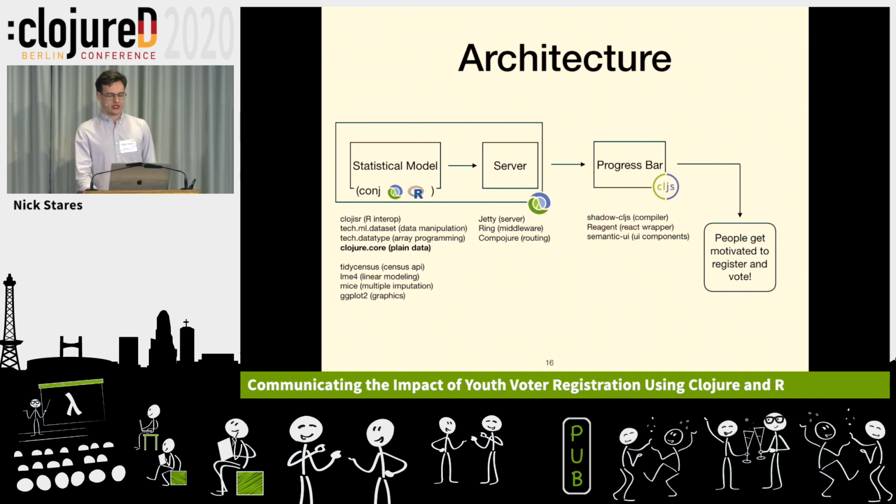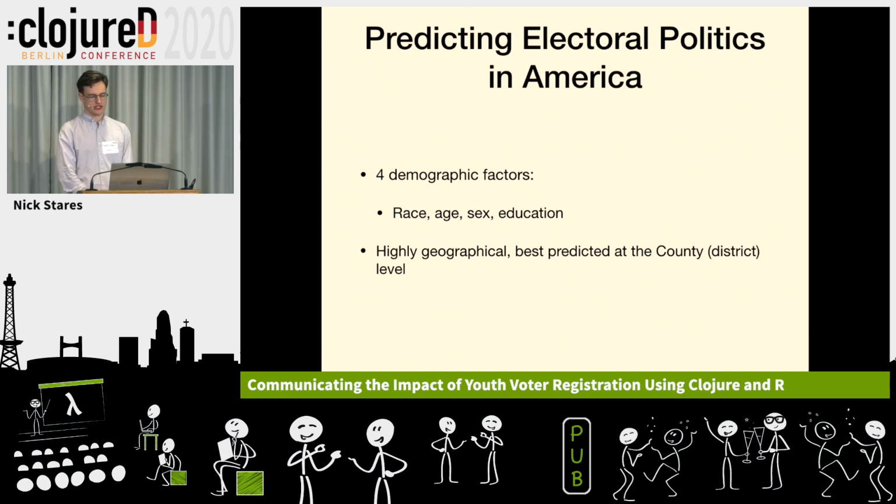So we still have this task of how to actually predict electoral politics in America. And there are basically 4 really important demographic factors in America for predicting the results of elections and people's political opinions. And that's race, age, sex, and education, not in a particular order. So we're going to need access to this kind of information and specifically the interaction between these things in many cases.